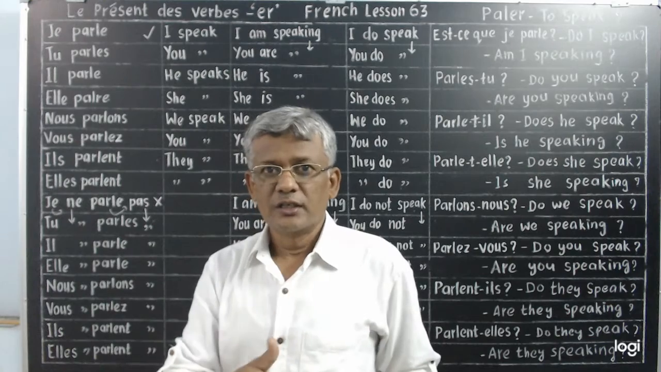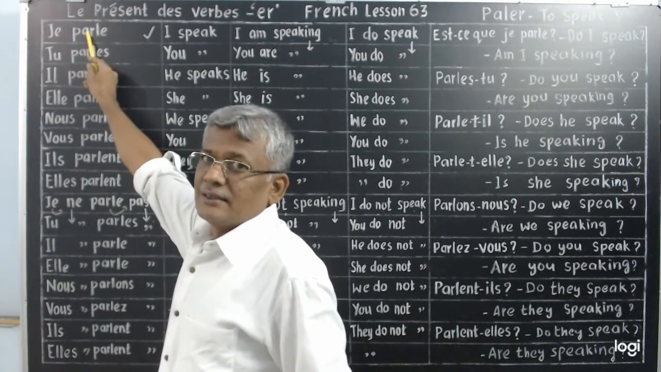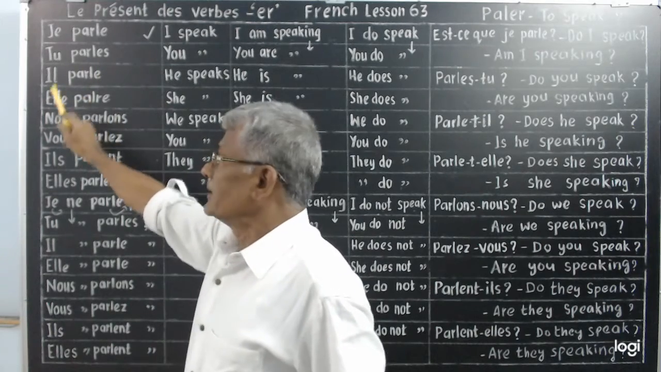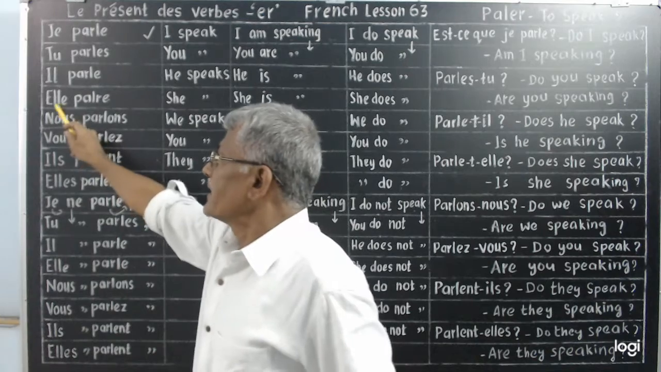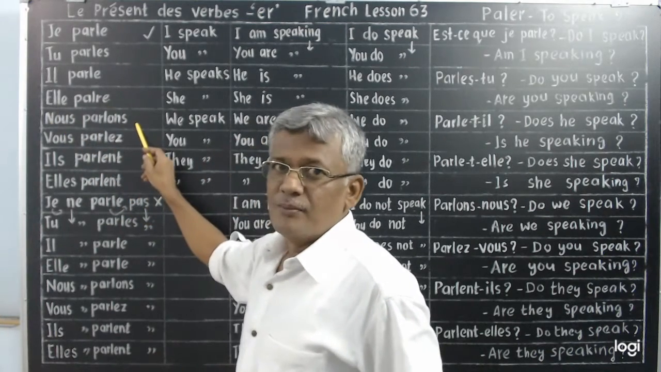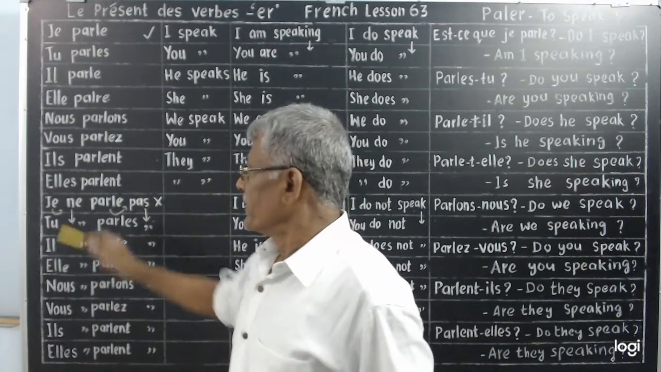Suis-je? Understand? Je parle. Tu parles. Il parle. Nous parlons. How do you make interrogative? Take the subject, keep it after the verb. It becomes interrogative in French. It's very simple, quite simple.